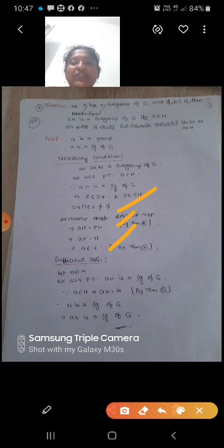So if AH is a subgroup of G, then A belongs to H. Now sufficient condition: let A belong to H. We will prove that AH is a subgroup of G. Since A belongs to H, we know that AH equal to H. So since H is a subgroup of G and AH equal to H, AH is also a subgroup of G.